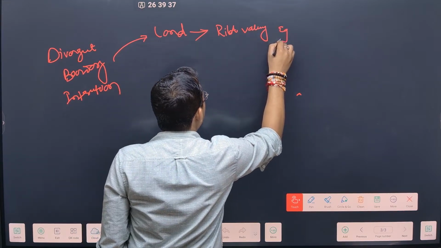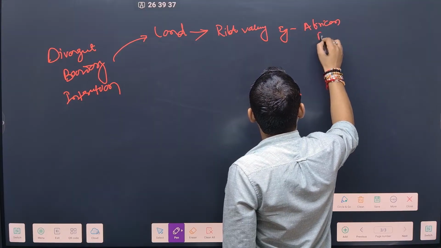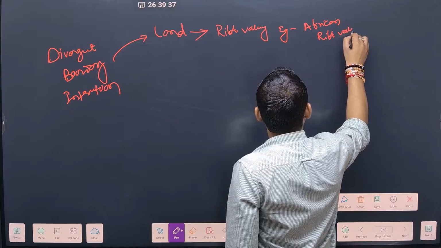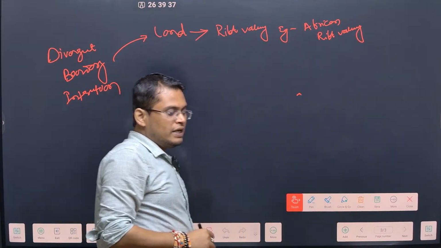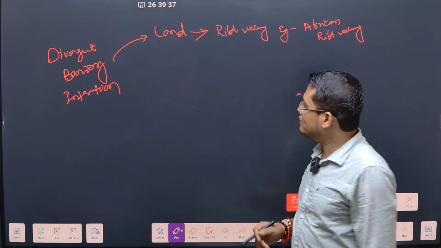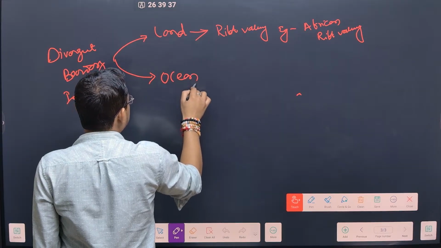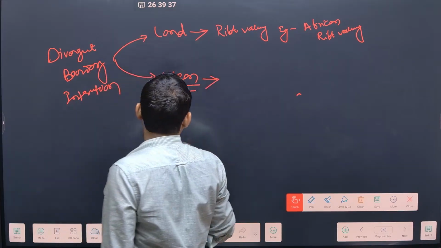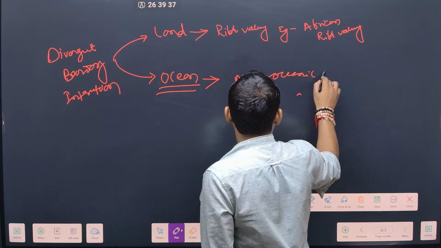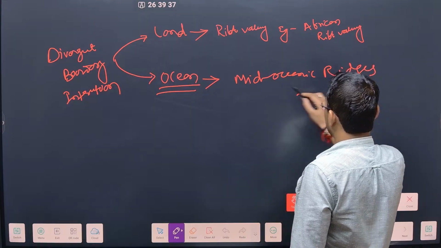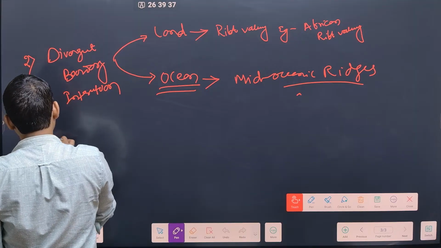Classic example is African Rift Valley. African Rift Valley मैंने ऑलरेडी आपको दिखाया था on eastern side of the Africa. So there is a big rift happening, that is what is called African Rift Valley. And second one, if it is happening below the ocean, that is what led to the formation of mid-oceanic ridges. This is what we have discussed in the previous classes. ठीक है.